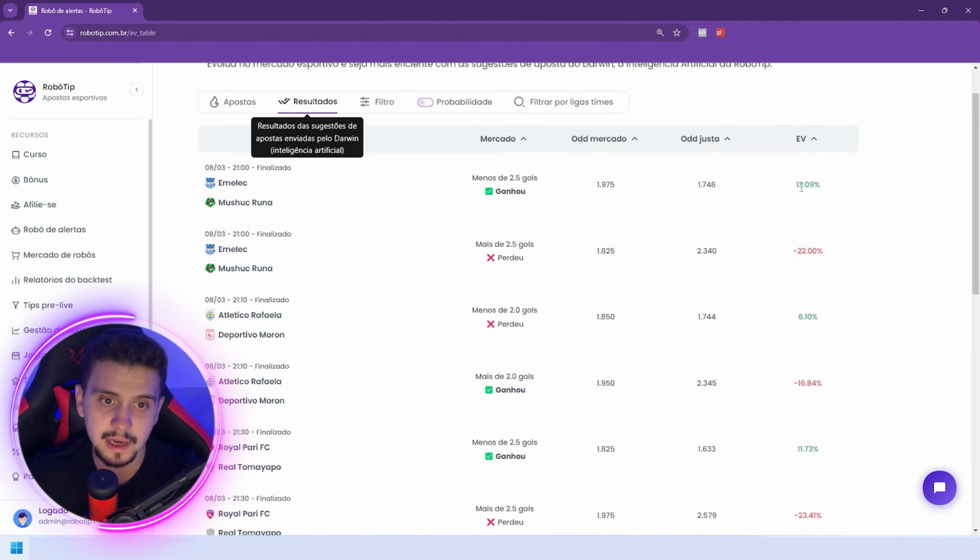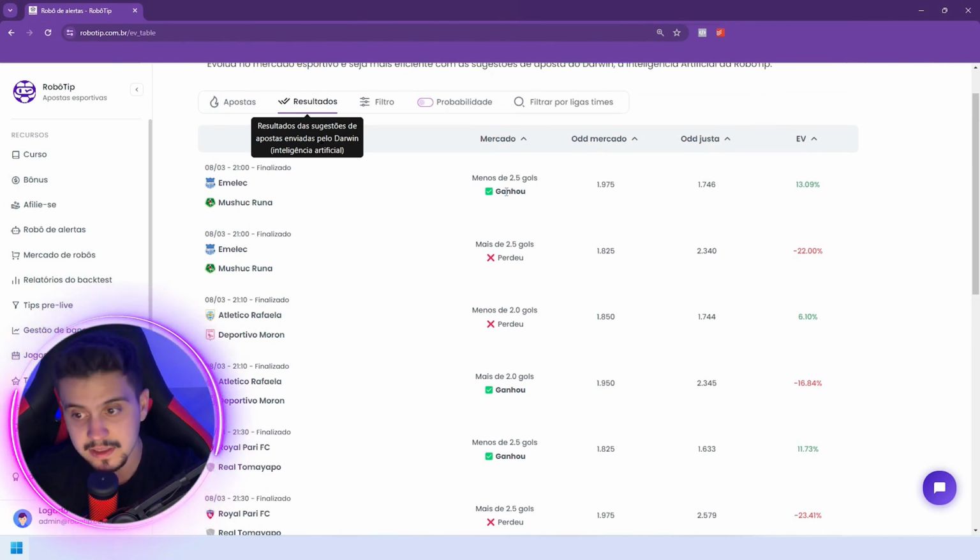Here the ideal, right? What is the ideal in the long term? If the EV is positive, we want Darwin to be correct. If EV is negative, we want Darwin to err. Why?